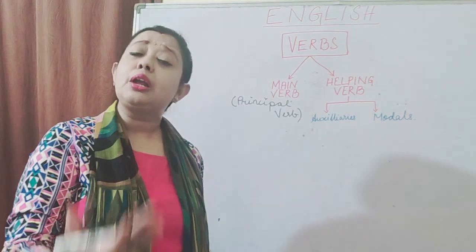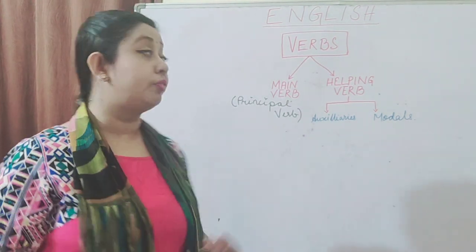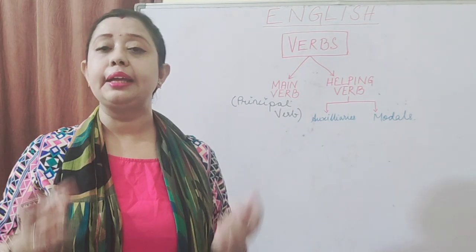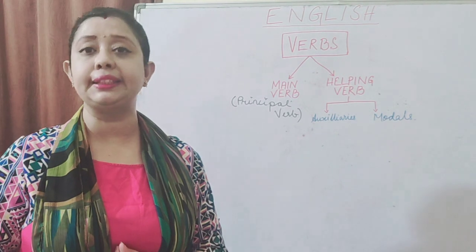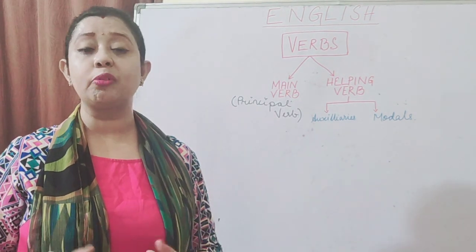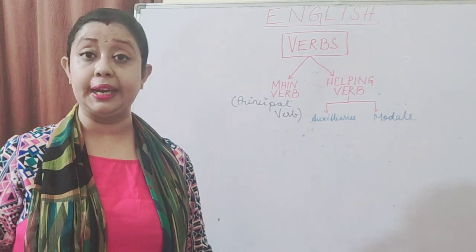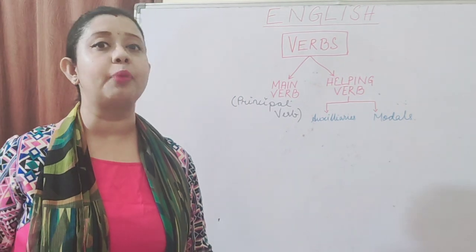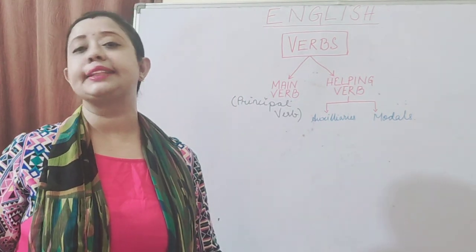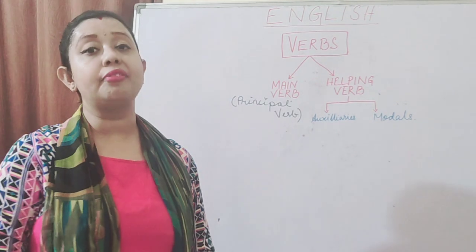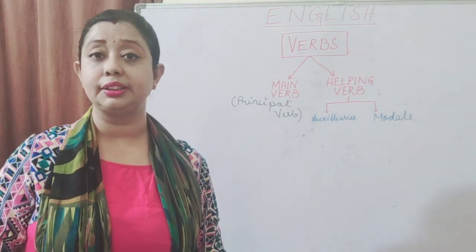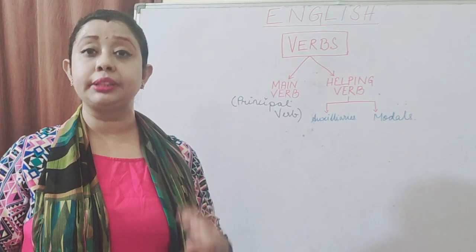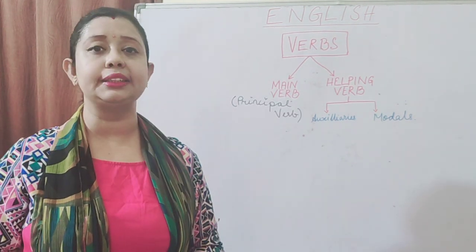Now, when we say main verb or principal verb, the word principal, what is the first thought that comes to our mind? Principal means someone very important, or main means somebody very important. Now, let's take the example of our school. We have our principal ma'am in our school. What is her function? She is the one who takes up all the decisions in the school.